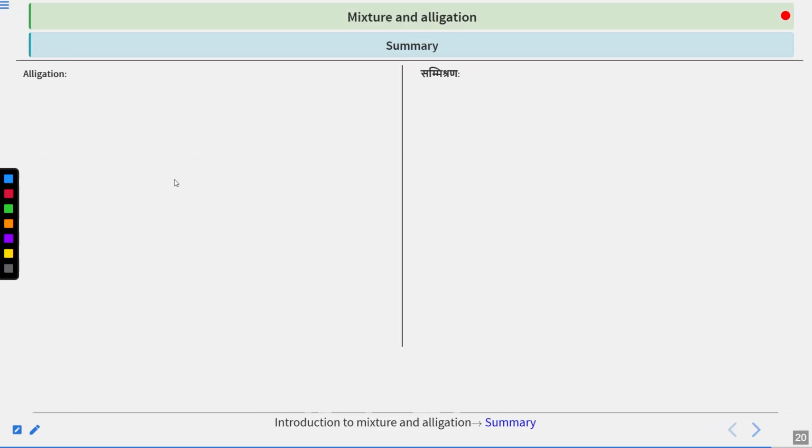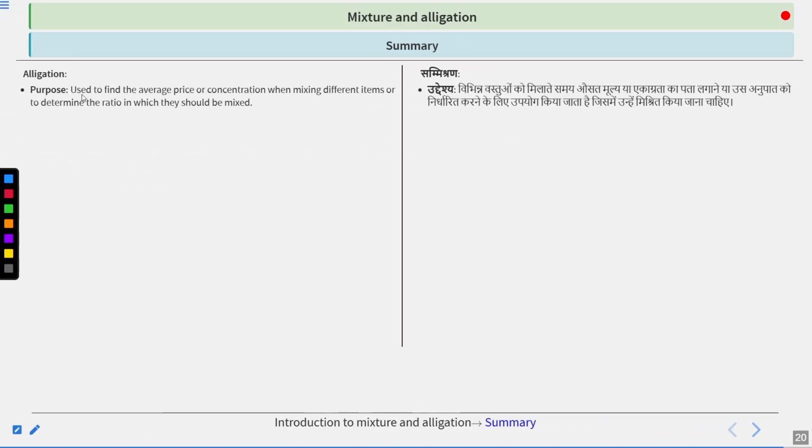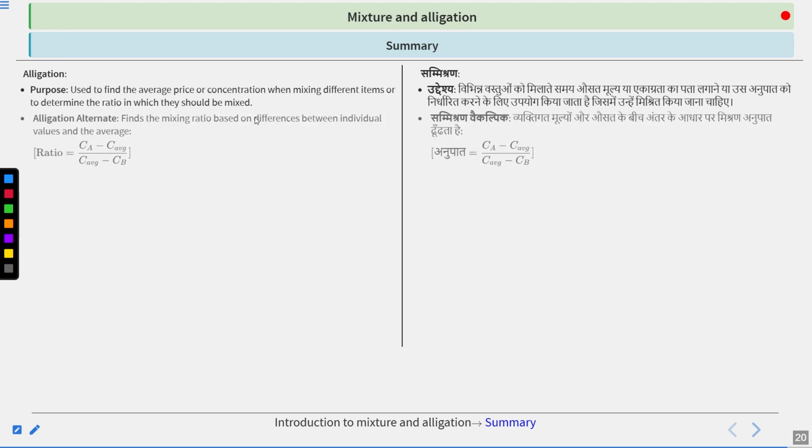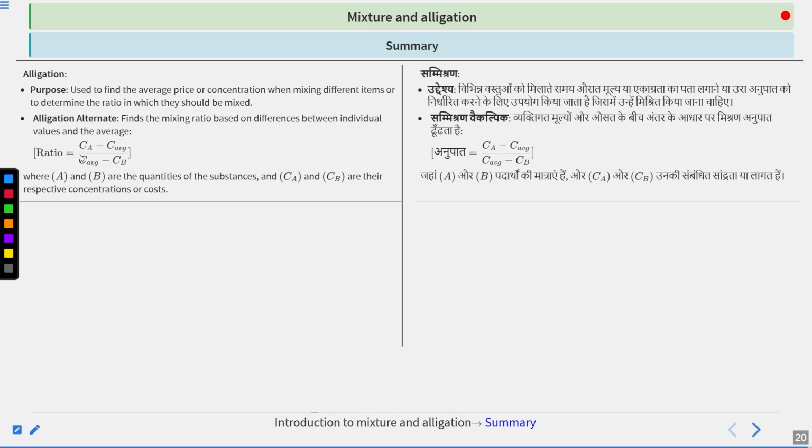Clear? In the same way, alligation is used to find the average price or concentration when mixing different items, or to determine the ratio in which they should be mixed. So alligation alternate finds the mixing ratio based on the difference between individual values and the average. So we use the formula: ratio equals concentration of A minus average concentration upon average concentration minus concentration of B, where A and B represent the quantity of the substances and Ca and Cb are their respective concentration or cost.